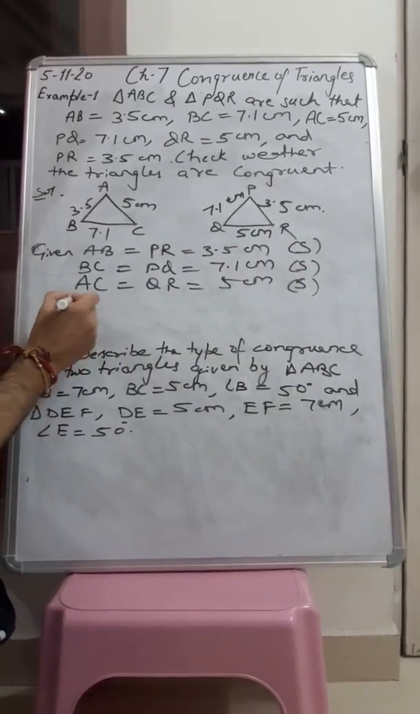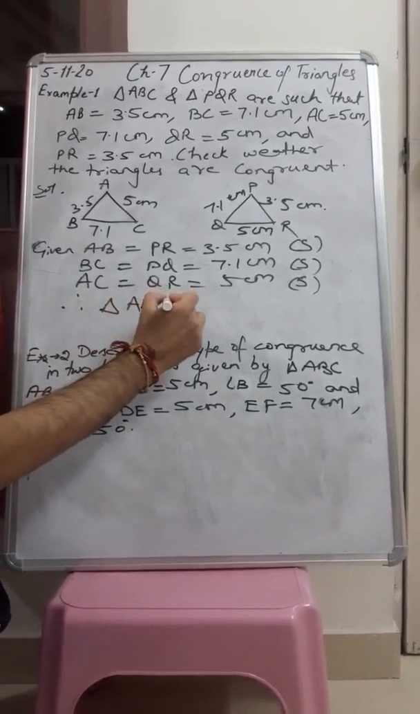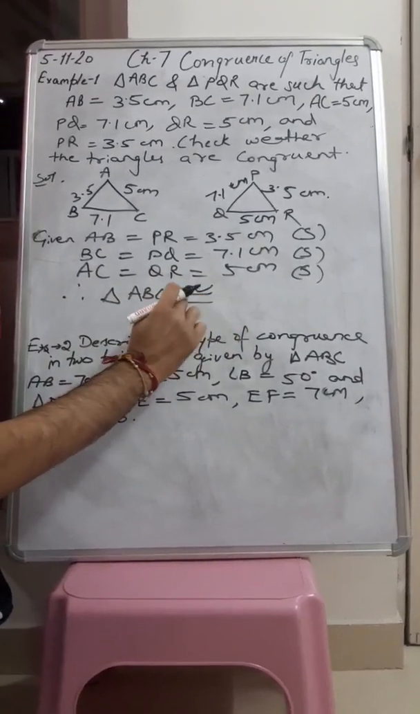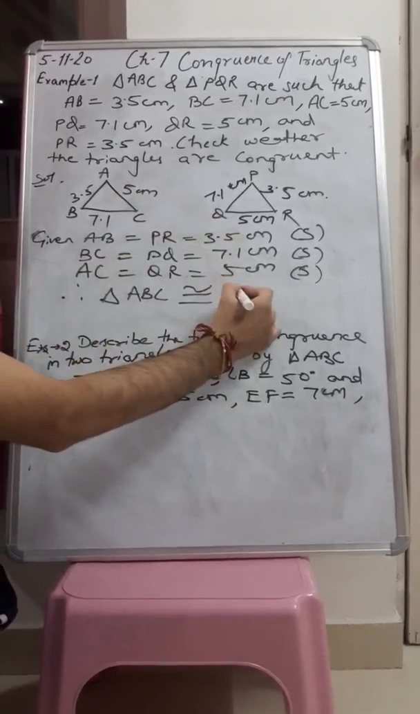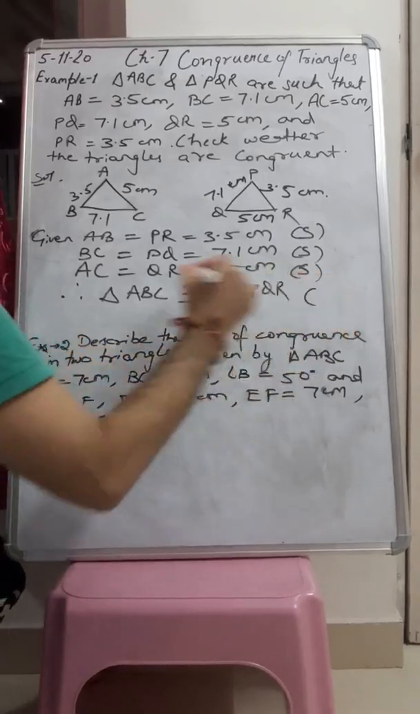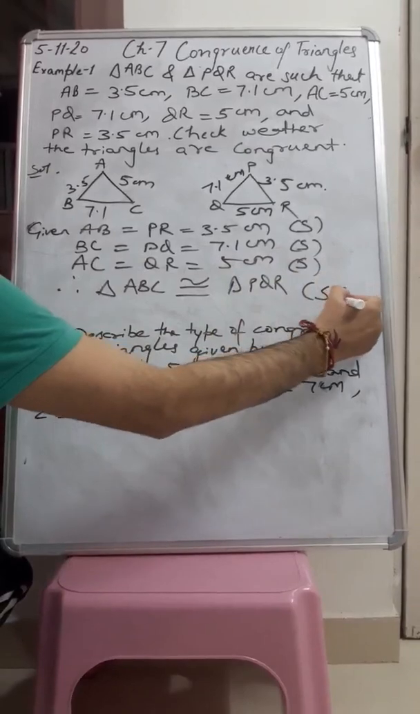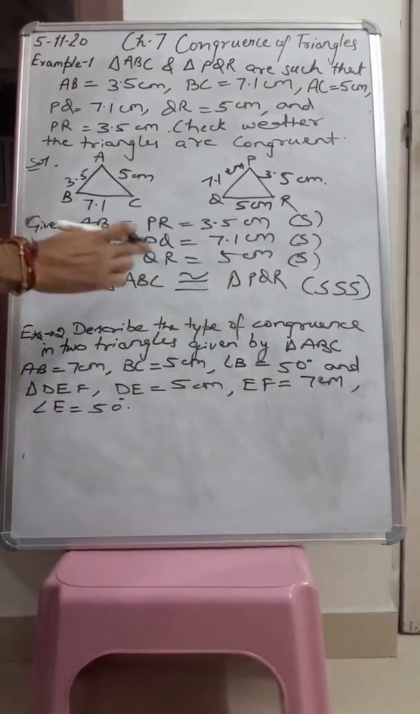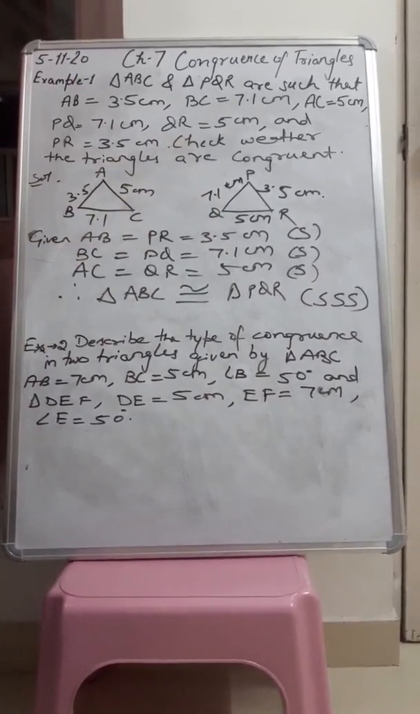So that means we can say that triangle ABC is congruent to, this is the symbol of congruent, equal and a little bit slash, triangle PQR. Triangle ABC is congruent to triangle PQR by the property SSS, that is triple S, side, side, side. So in this way we can say that triangle ABC is congruent to triangle PQR.